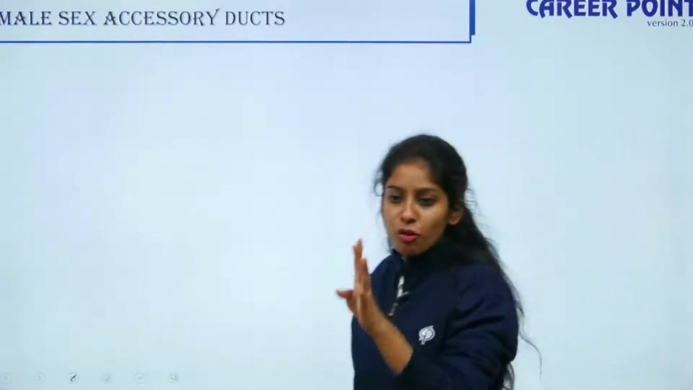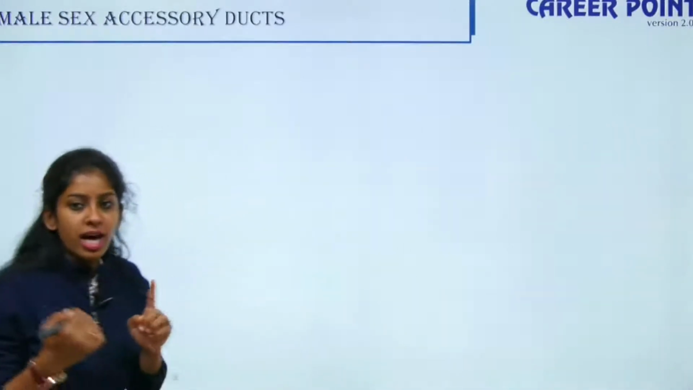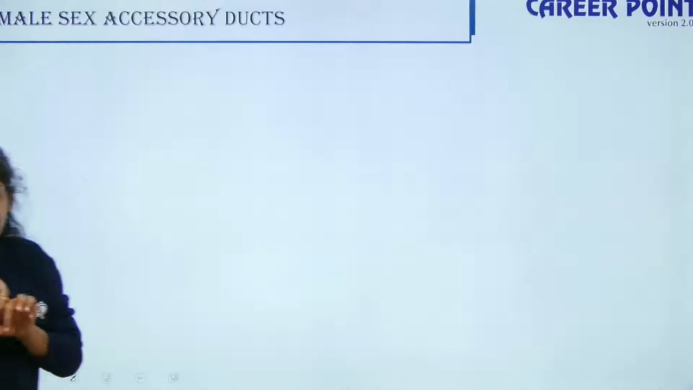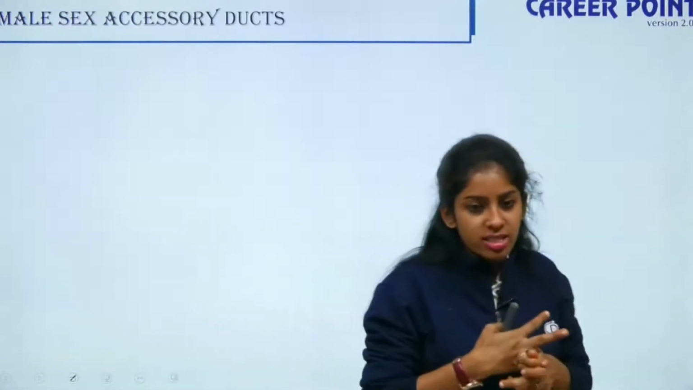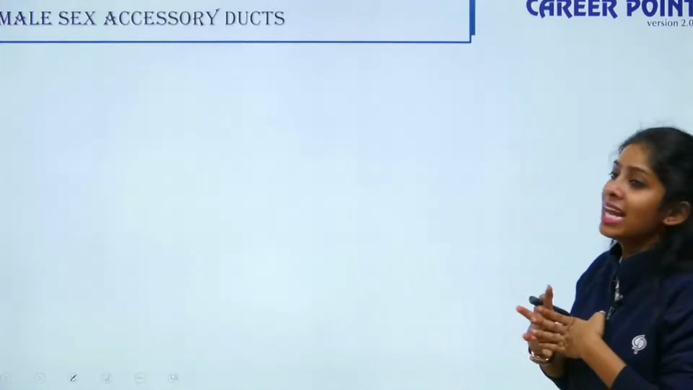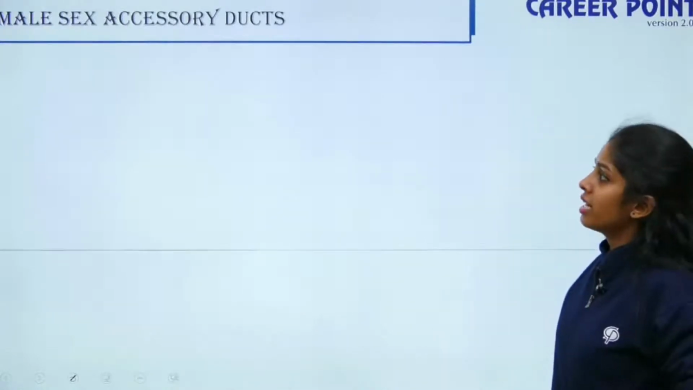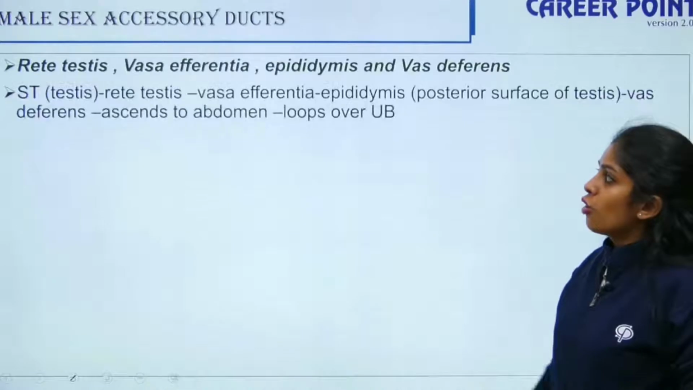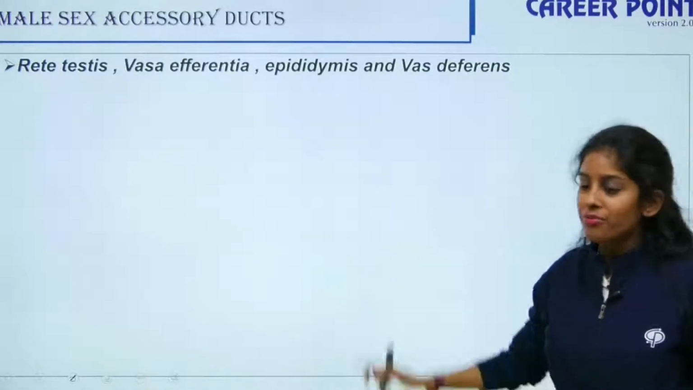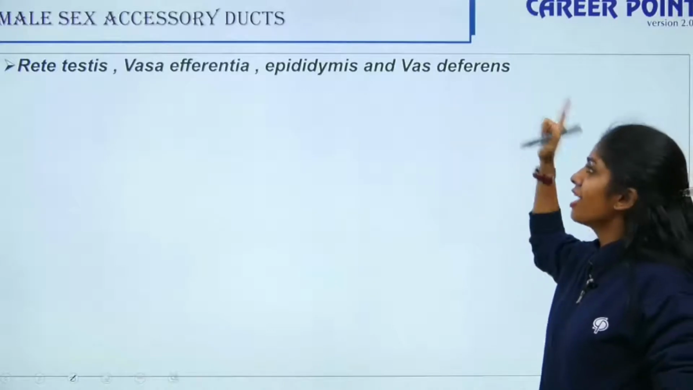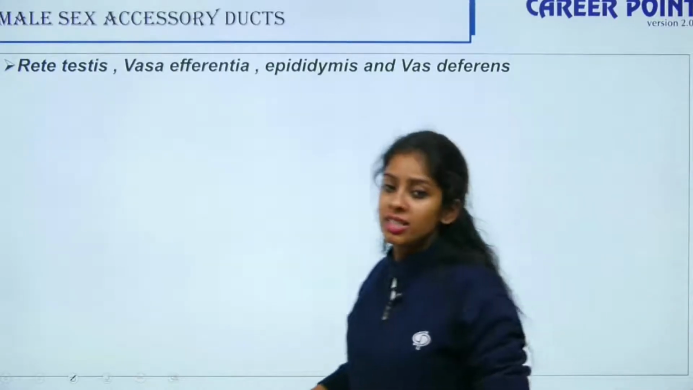Among the 4 members, the first member is done. The first member is a pair of testes. We are done discussing the scrotal tissues as well as the testes. Now I am moving to the male accessory ducts. How many ducts are there? From your rete testis, the passage is vasa efferentia, then you have your epididymis, and then you have your vas deferens. This is the order.